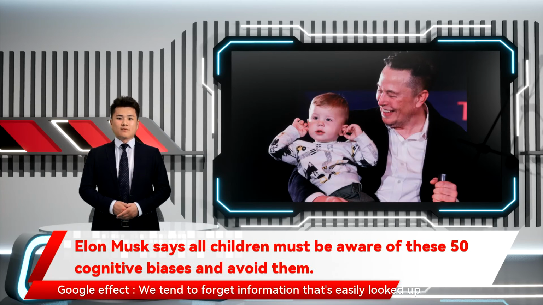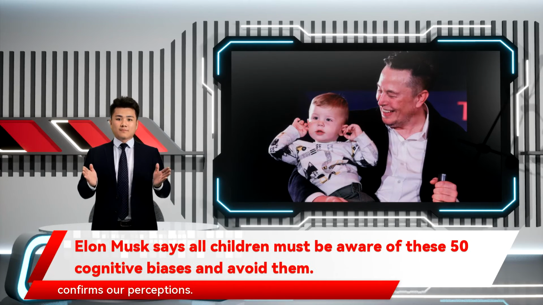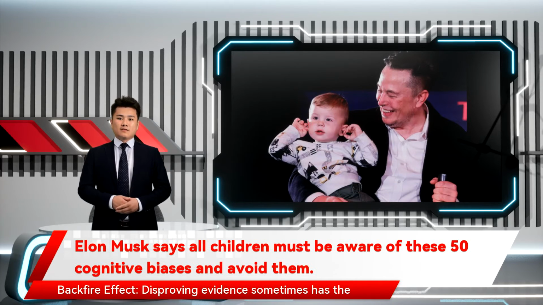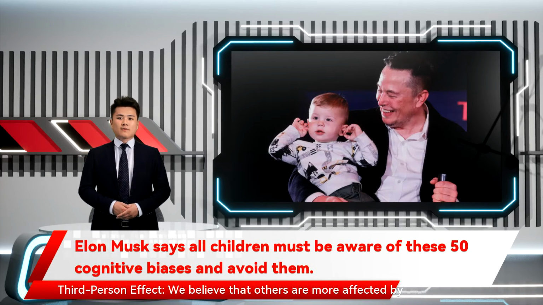19. Automation bias. We rely on automated systems, sometimes trusting too much in the automated correction of actually correct decisions. 20. Google effect. We tend to forget information that's easily looked up in search engines. 21. Reactance. We do the opposite of what we're told, especially when we perceive threats to personal freedoms. 22. Confirmation bias. We tend to find and remember information that confirms our perceptions. 23. Backfire effect. Disproving evidence sometimes has the unwarranted effect of confirming our beliefs.